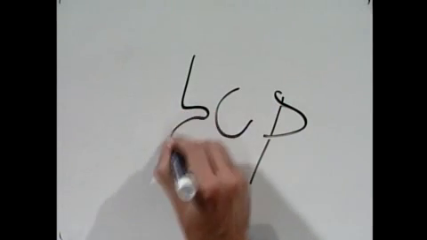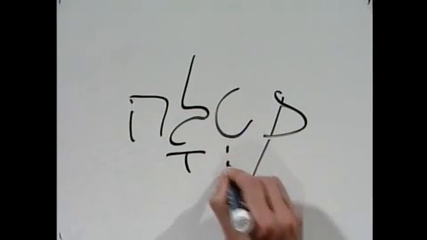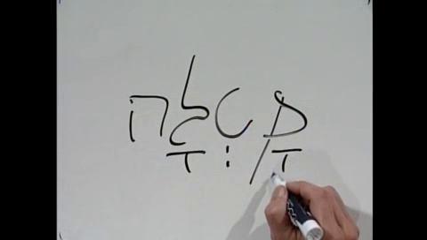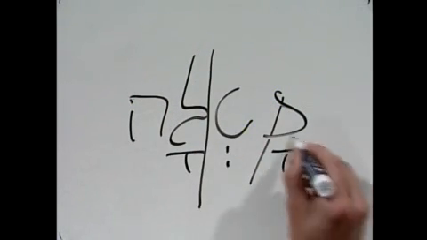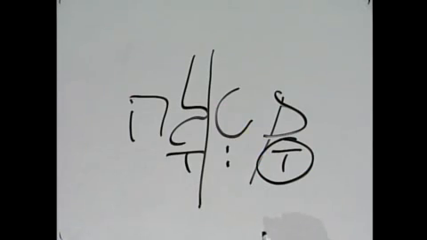Now there is one more form that you need to know, and that is what we call the emphatic imperative form. And it looks like this. There's no metheg here, and so we want to divide it here and say kot la. This is a kamet schatuf, kot la. It's very different from the perfect.